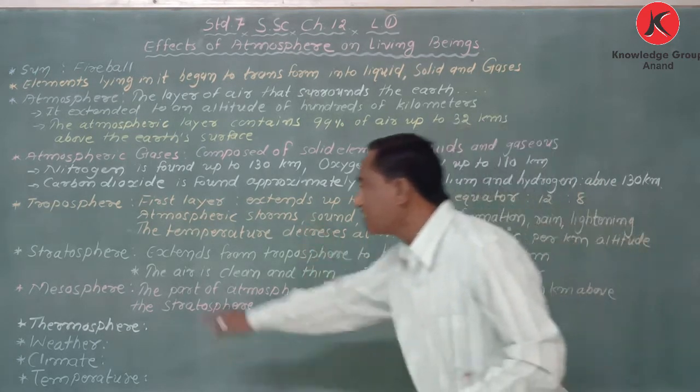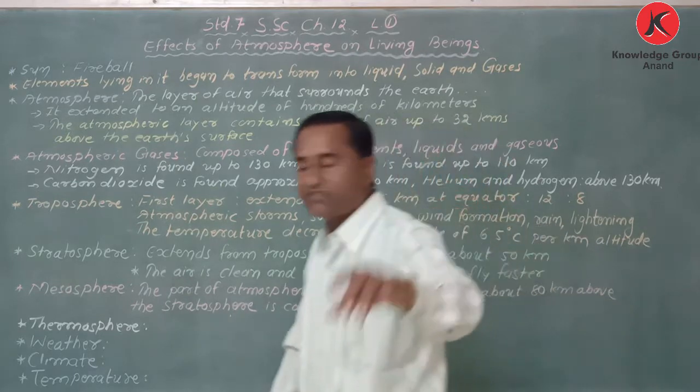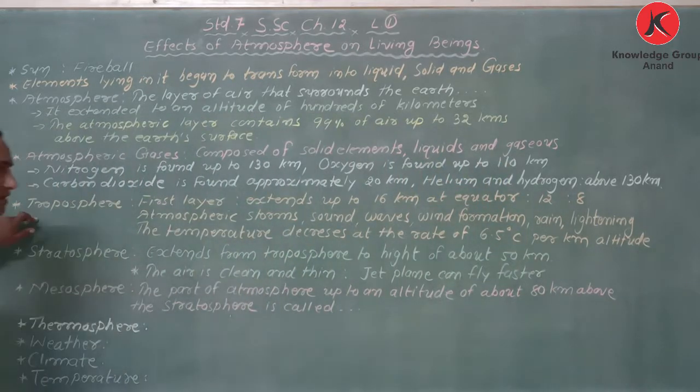The third one is the mesosphere. Once again I repeat: troposphere, stratosphere, and the third one is the mesosphere. What is called the mesosphere?